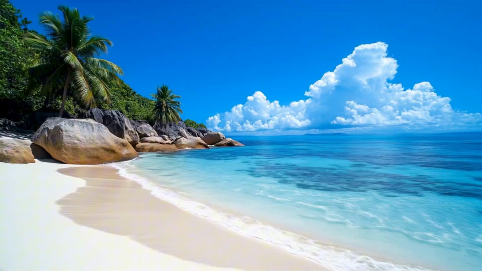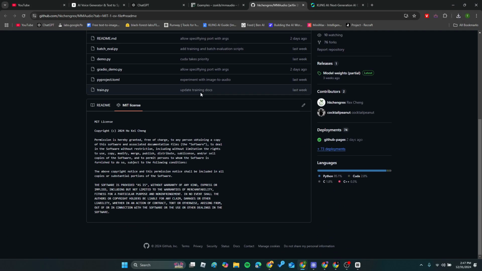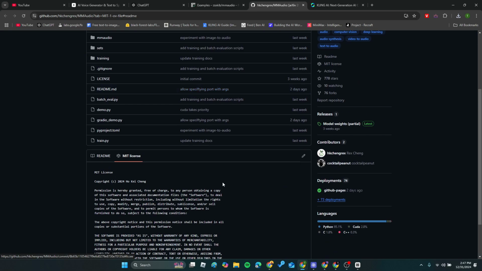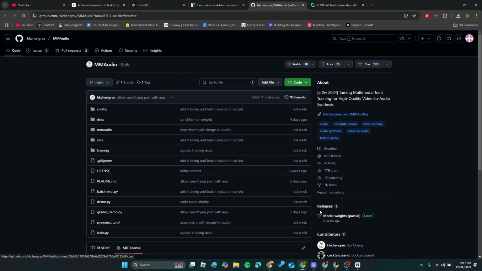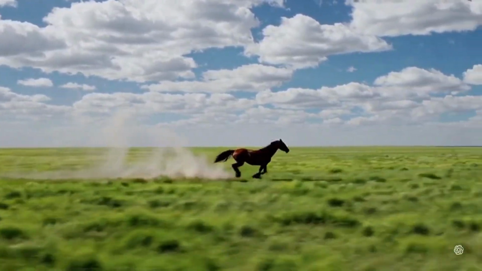Now, let me show you an even easier method. No video editing required. This AI model generates sound directly from your video. It's called MMAUDIO, an open-source advanced AI model that transforms video into high-quality audio seamlessly.